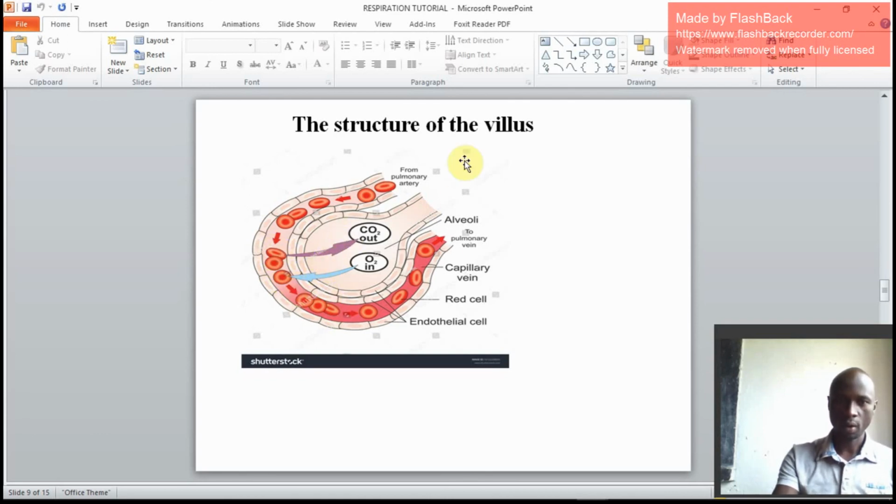So air will come in, then we shall see carbon dioxide coming out of the lungs as oxygen enters the lungs. That is what we call diffusion. Then we have endothelial cells. These ones regulate the exchange. Then after the blood has got oxygen, it will go to the heart through the pulmonary vein. That's the structure of the villus and how it actually performs.